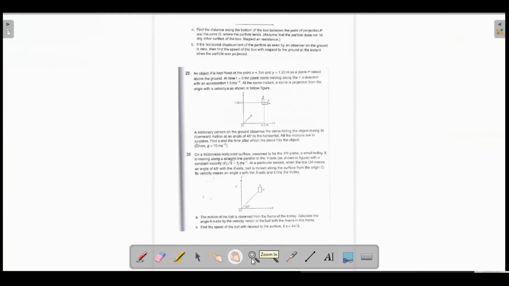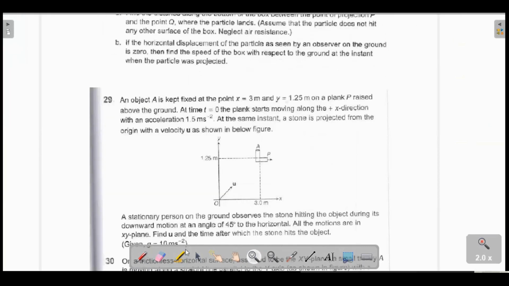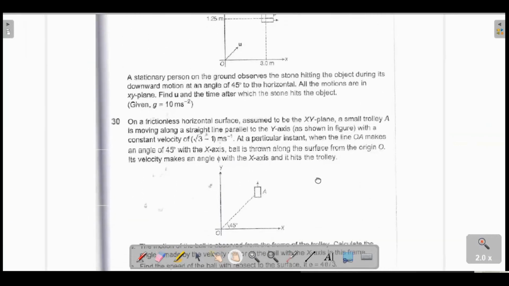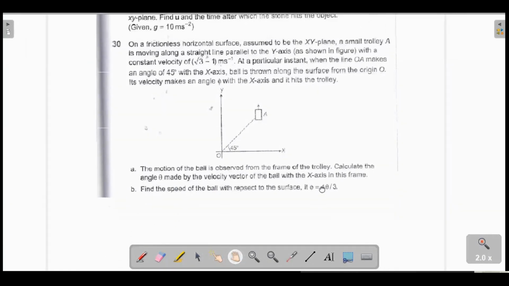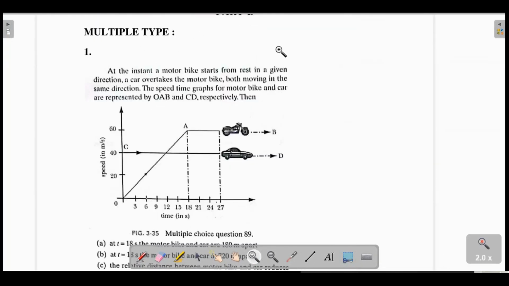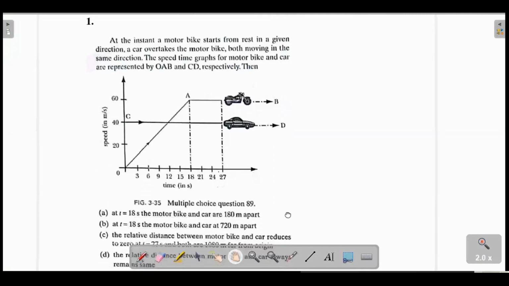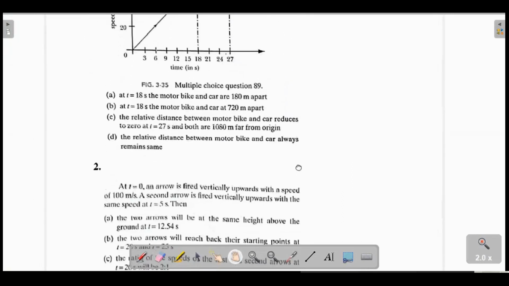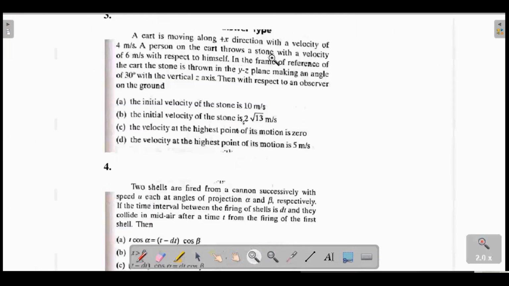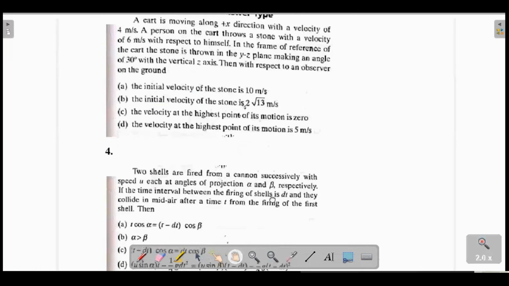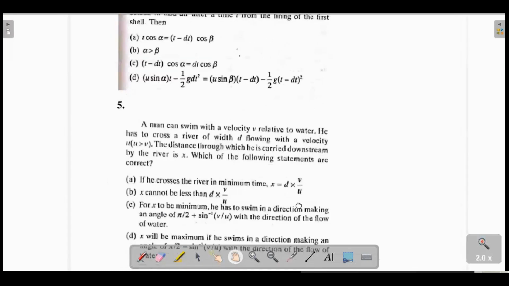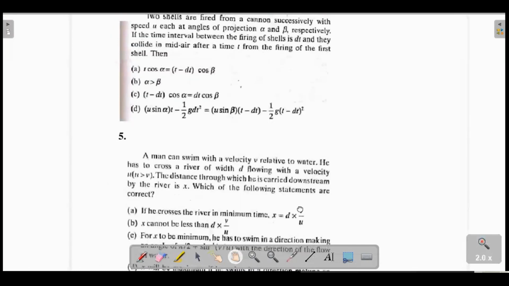These are all previous JEE questions. In the last subjective, I have placed previous JEE questions here. Part B of the DPP. I think there were some printing errors in 4th question and 5th question, which I highlighted.